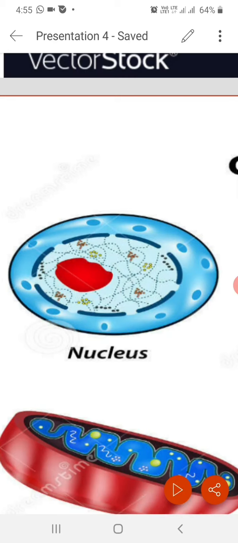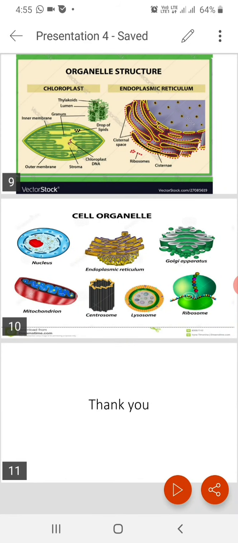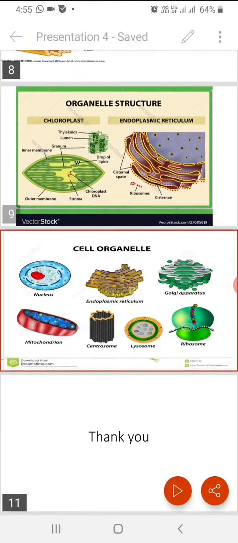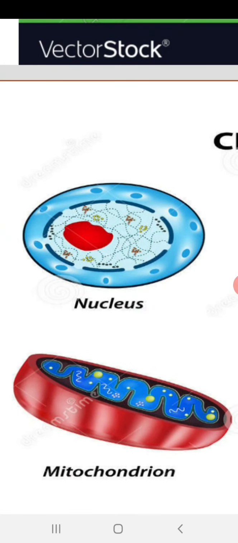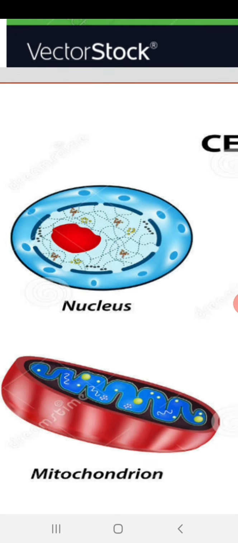At the time of cell division, that chromatin assembles in the form of small thin long thread like structures called chromatin threads, which with further advancement of the stage of cell division get shortened and thickened, and appear in the form of chromosomes.